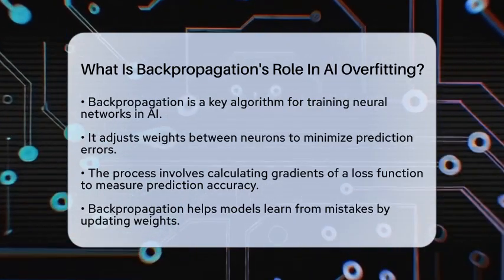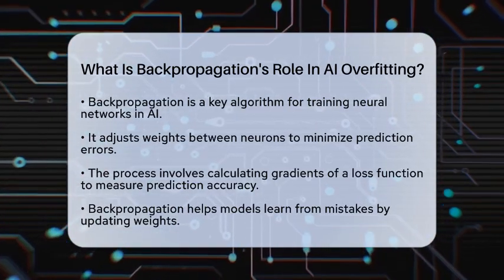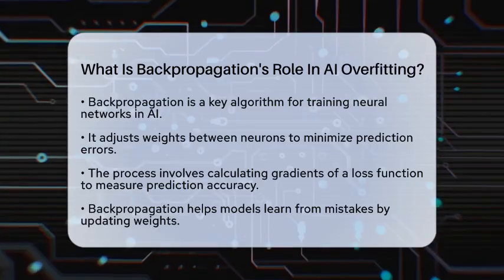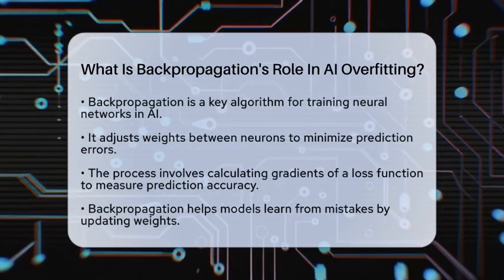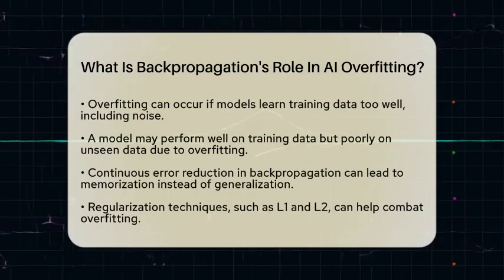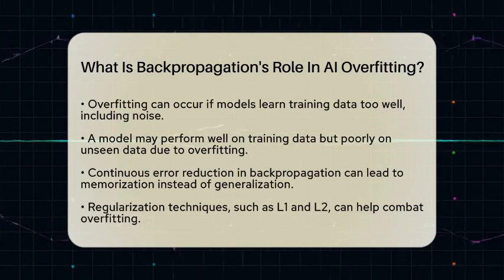However, there's a catch. While backpropagation is essential for improving model performance, it can also lead to overfitting if not handled correctly. Overfitting happens when a model learns the training data too well, including noise and patterns that do not apply to new, unseen data. This means the model may perform excellently on training data but poorly on fresh data.